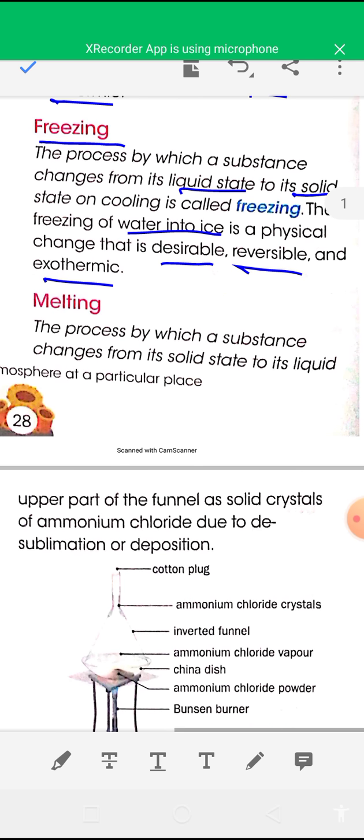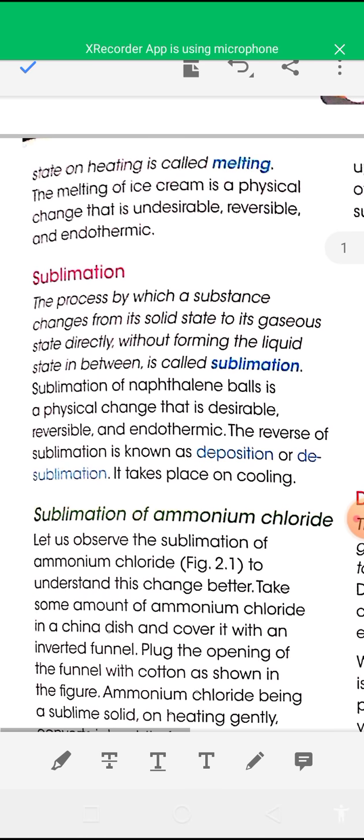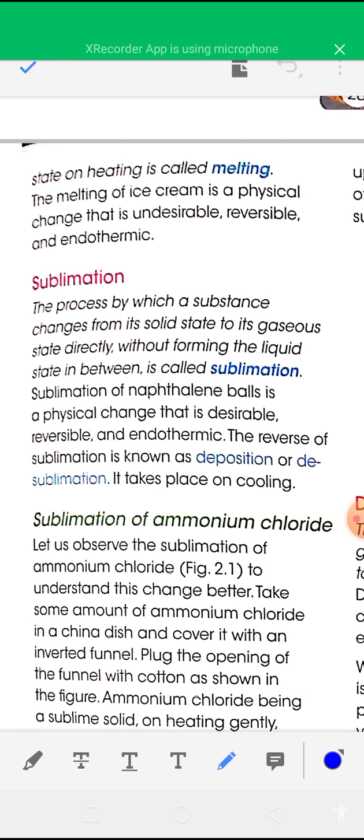Next type of physical change is melting. In simple words, melting means state change from solid to liquid. So the process by which a substance changes from its solid state to its liquid state on heating is called melting. Example of melting: melting of ice cream, which is a physical change, and it is an undesirable change, reversible change, and endothermic change.